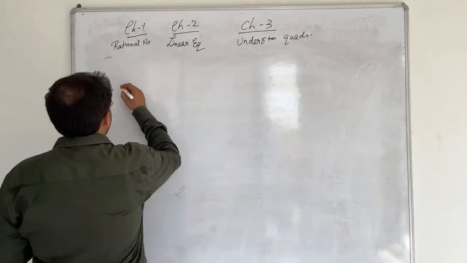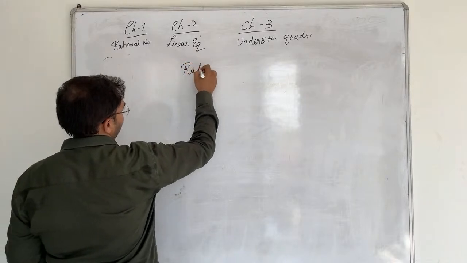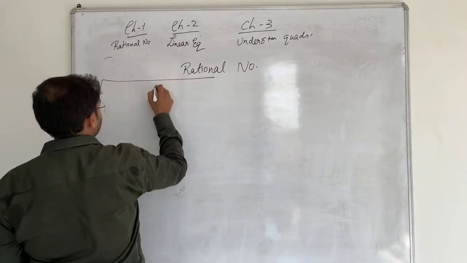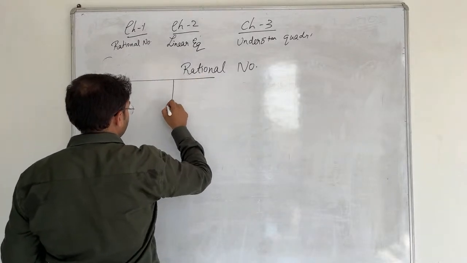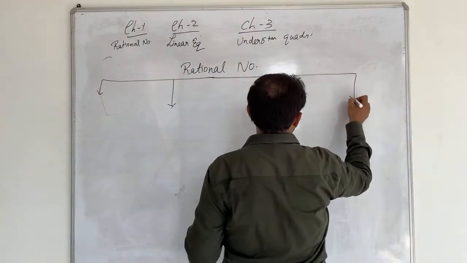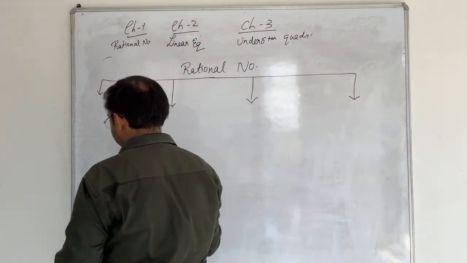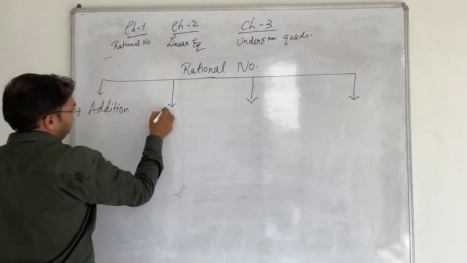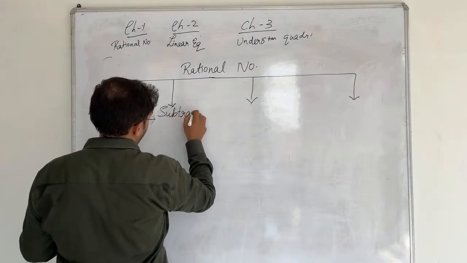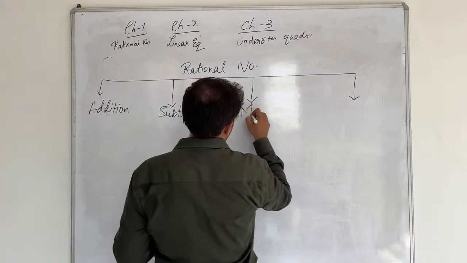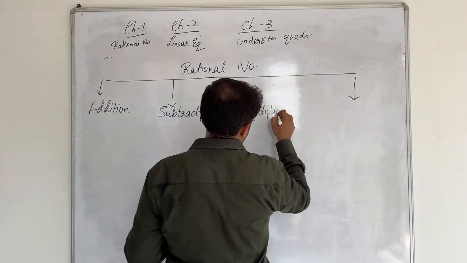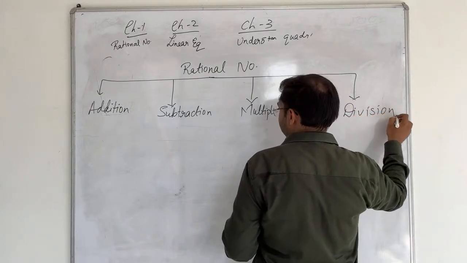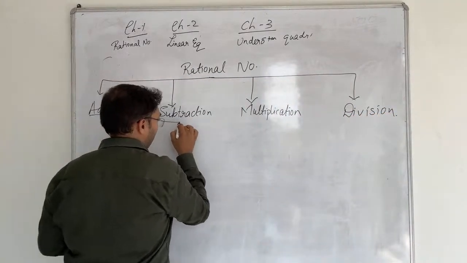In the rational numbers, we have four categories under which all the properties exist: first addition, then subtraction, multiplication and division.